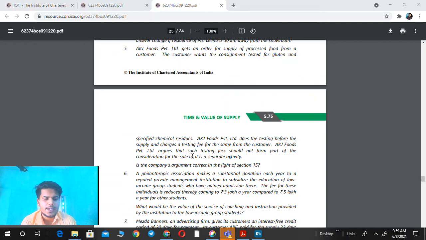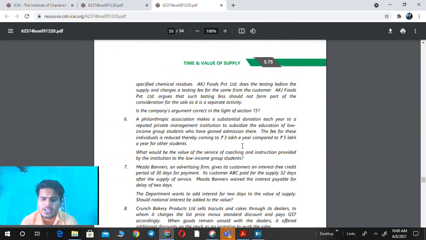So in this question, we have to check whether testing fees charged by the supplier should be part of the value of supply or not. We already know that any amount charged by the supplier in relation to anything done by the supplier before or at the time of supply is to be included in the transaction price. Here testing is done before the supply. Please underline that AKJ Food Private Limited does the testing before the supply and charges the testing fee for the same from the customer. So it is included in the transaction price.